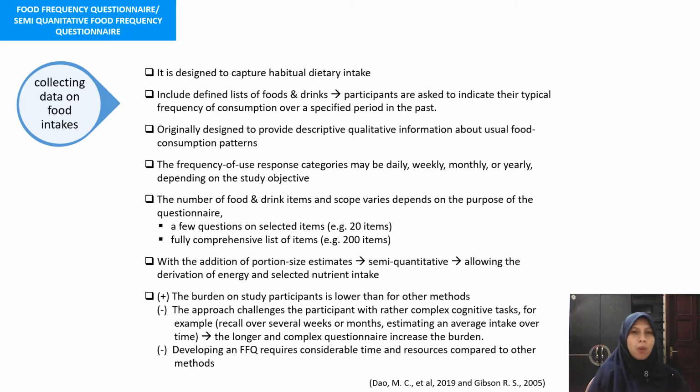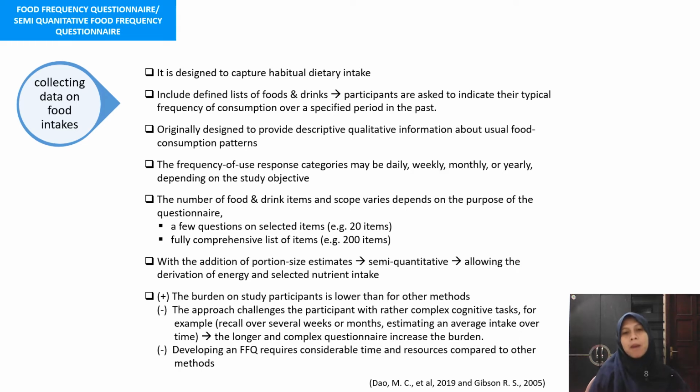With the addition of portion size estimate, it becomes semi-quantitative. So the difference between FFQ and SQFFQ is that in SQFFQ we have a portion size estimate, and by having portion size estimate, it allows the derivation of energy and selected nutrient intake.